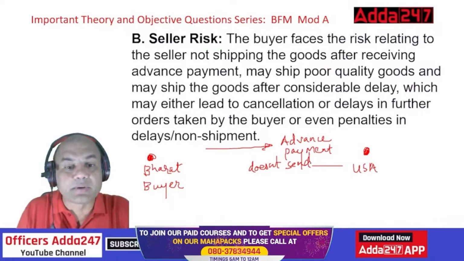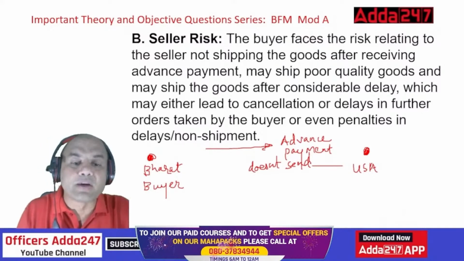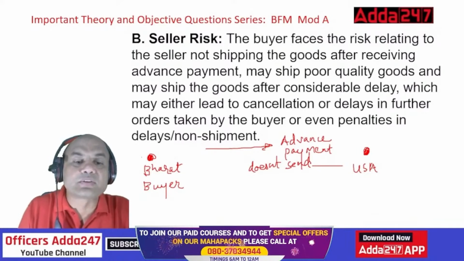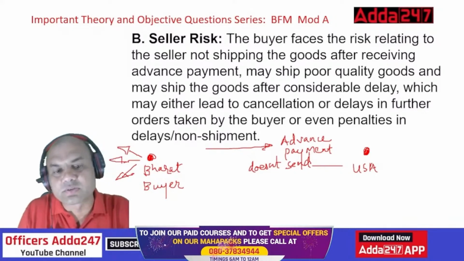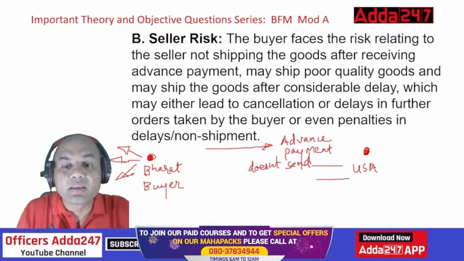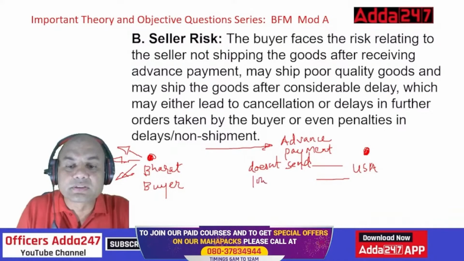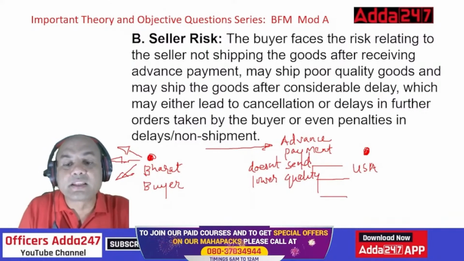Then also I am at risk, because I have sent the money and have not received the goods. Further, why am I buying these goods? Because I have to sell them to someone, right? I'm not buying this for consumption, because we are in business over here. So, does not send the goods. Number two, sends lower quality goods. Then also I'm at risk. Or third, sends with delays.